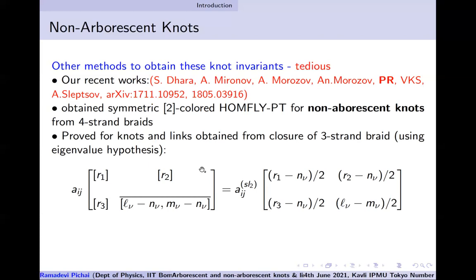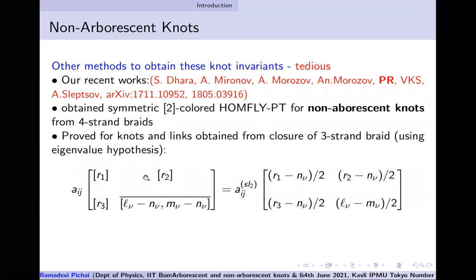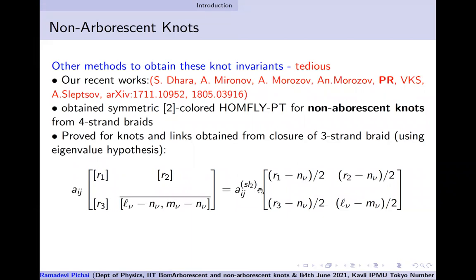Okay. One of the interesting features which came as an output from doing this systematic calculation was that if you put symmetric representations on the strands, the duality matrix turns out to be identifiable with an SL2 duality matrix. And as I said, for the SL2 duality matrix, Kirillov-Reshetikhin has given a closed form.